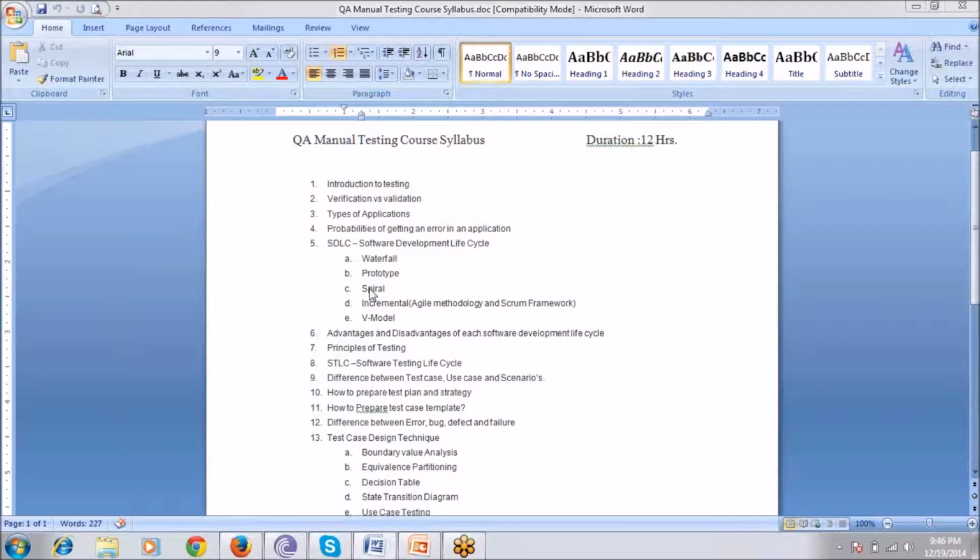So test cases, do you write them in some specific software, or do you write them in Word or Excel, something like that? Yeah, so that will depend upon the organization. If you are working with a CMMI level 5 organization, they will use some software tools like TFS, Jira, Bugzilla, and there will also be multiple test management tools, like Quality Center.